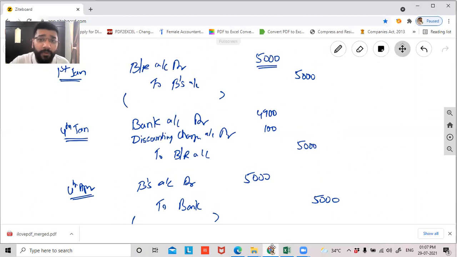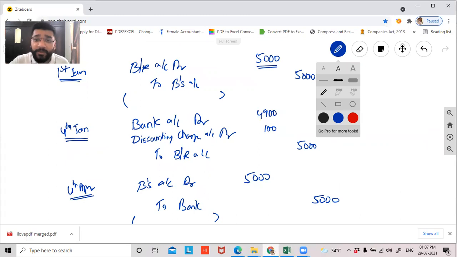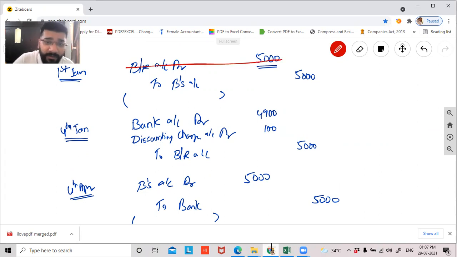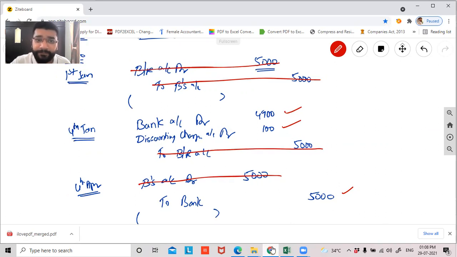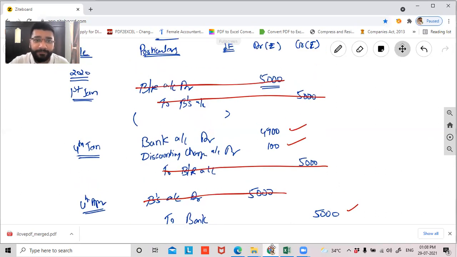Now, please check if you have closed all the assets and liabilities. Bills receivable, guys, technically at the end of this question, the asset should have been closed. So let's see. Bills receivable, debit 5,000, credit 5,000, closed. B's account is also supposed to be closed. Let's see if it is closed. B, well, there is a liability of 5,000, which has been closed here. No problem, no problem, and no problem. So guys, this is the entry. Any problem in this? Comfortable, not comfortable?